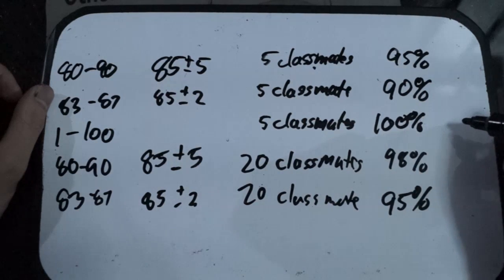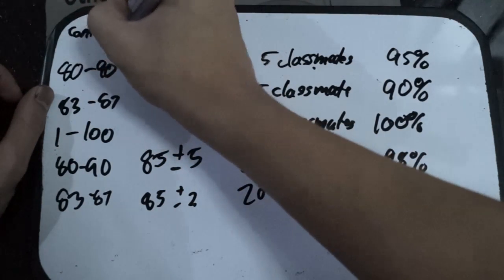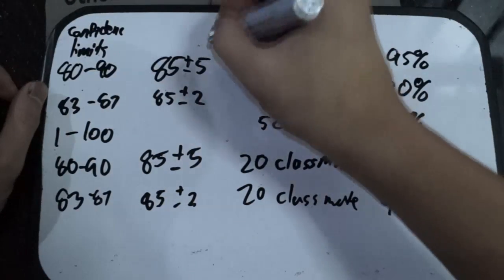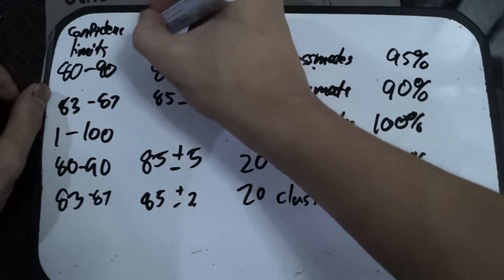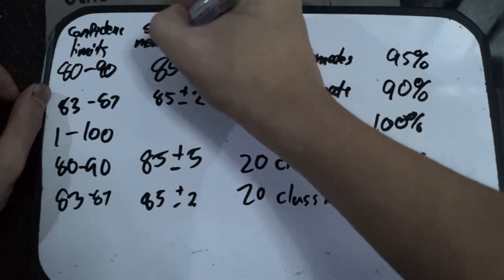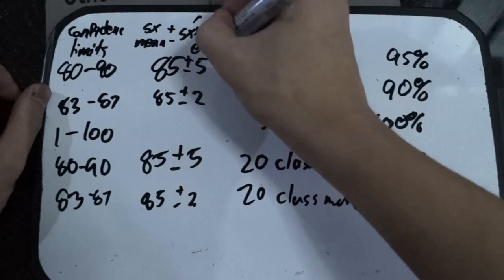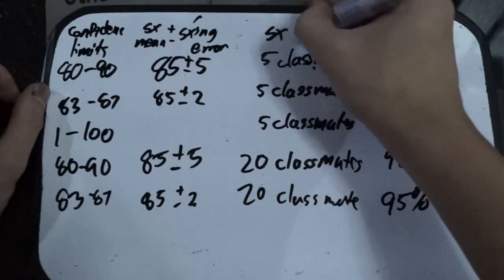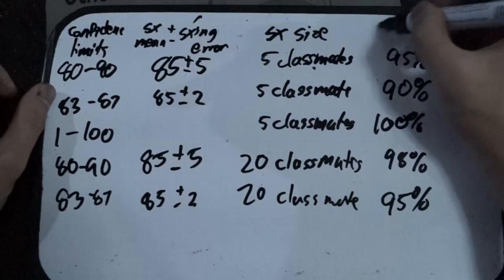All of this just has different names in statistics. Your range would be your confidence limits. 85 plus minus 5 would be your sample mean plus minus your sampling error. The number of classmates you'd ask would be your sample size. And then how confident you were would be your confidence level.